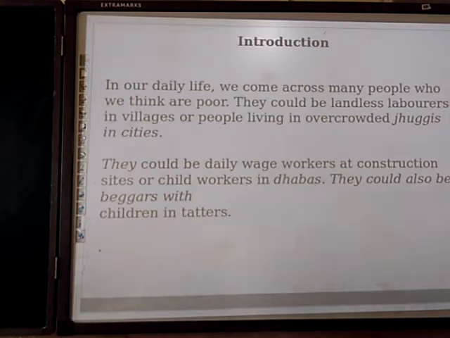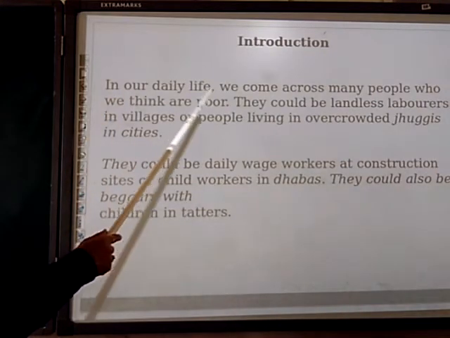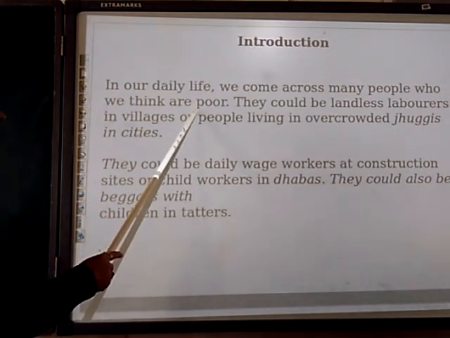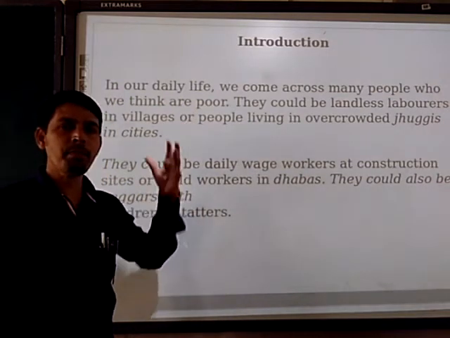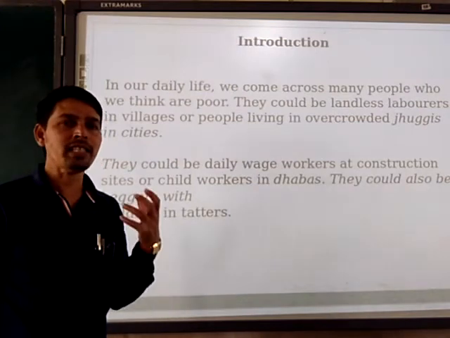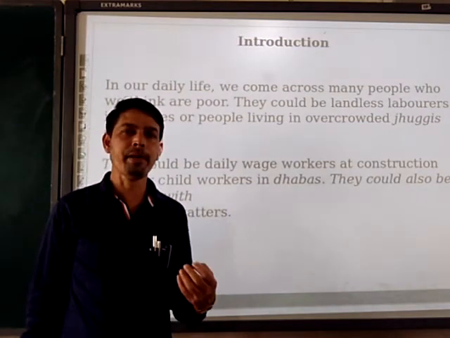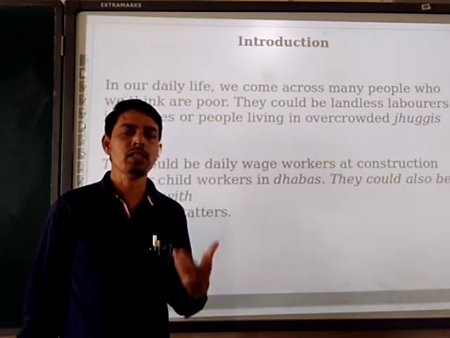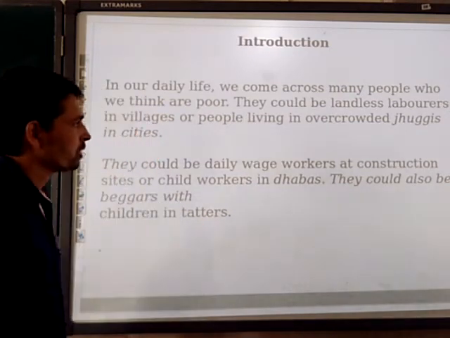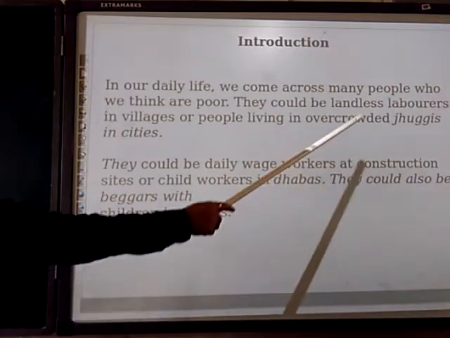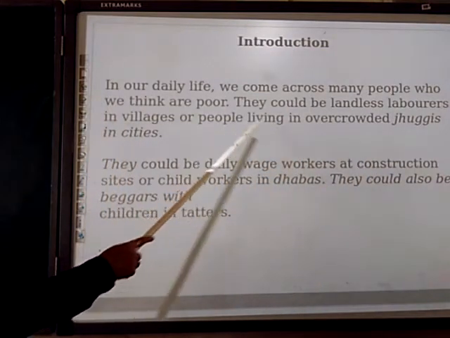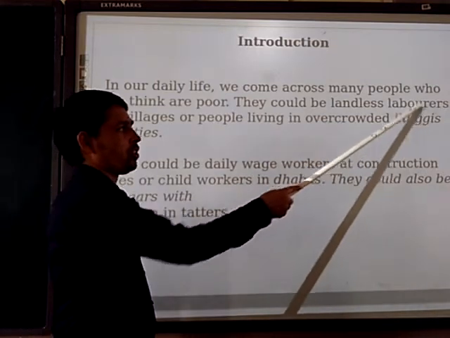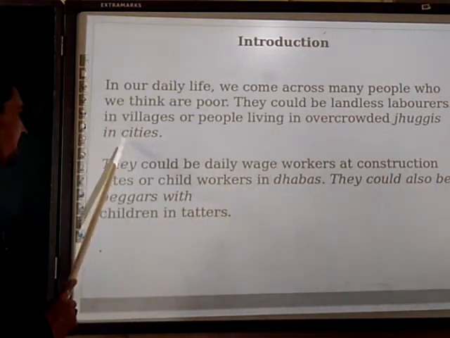First, the introduction of this chapter. In our day-to-day life, we come across many people who we think are poor. Who are poor? The people in the situation where the person is not able to fulfill the basic needs of life, a plate of food, shelter and clothing. They could be landless laborers in a village or people living in overcrowded jhuggies, that means chawls or slum areas in cities.